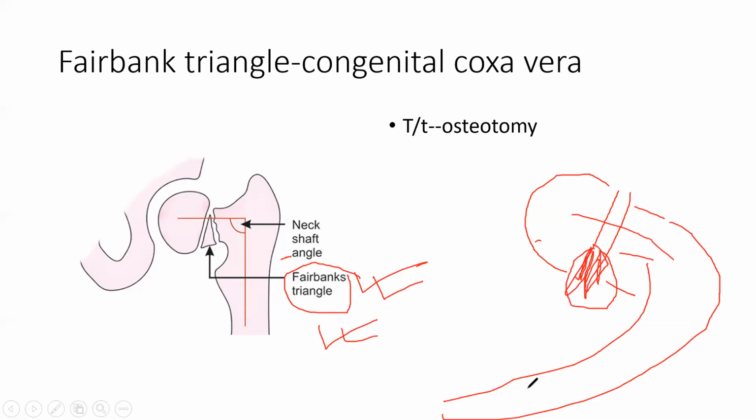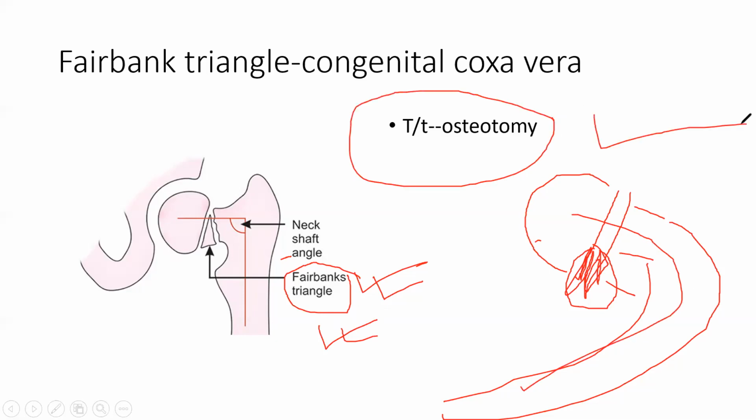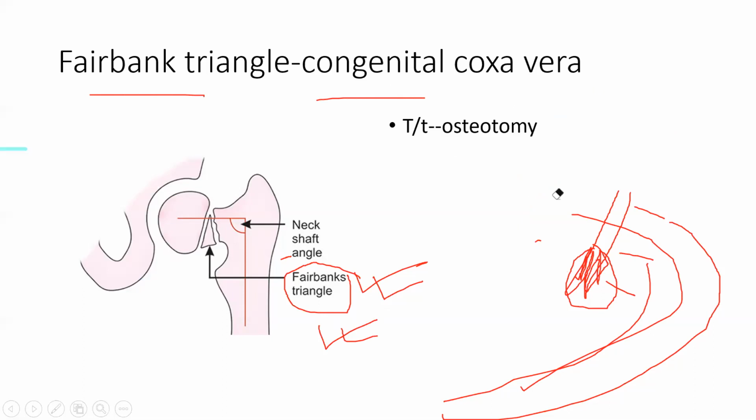Any deformity anywhere will be treated by osteotomy. So the Fairbank triangle, congenital coxa vera, treatment is osteotomy. That's all for today I think.